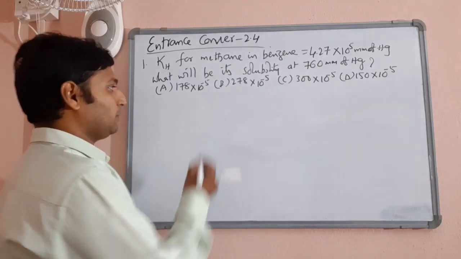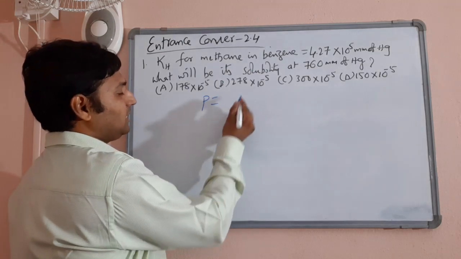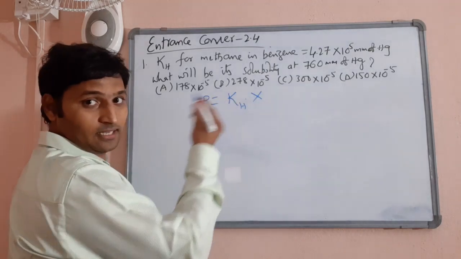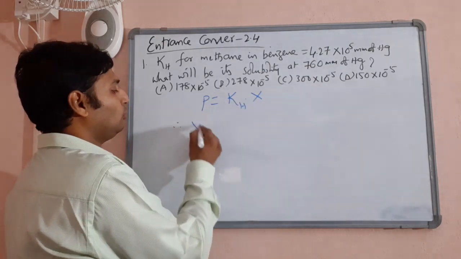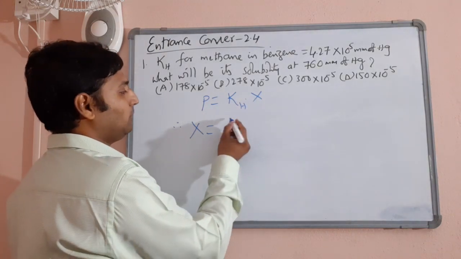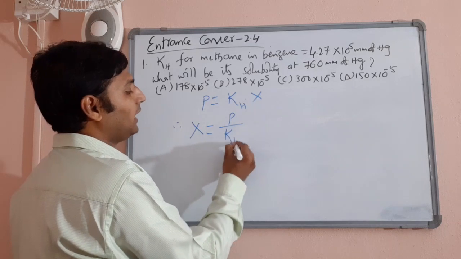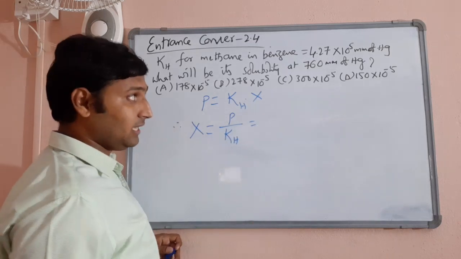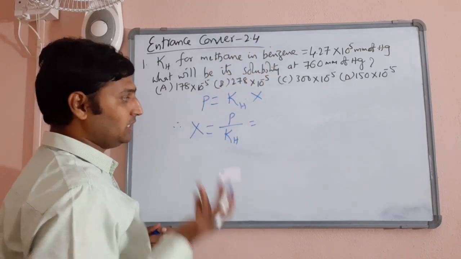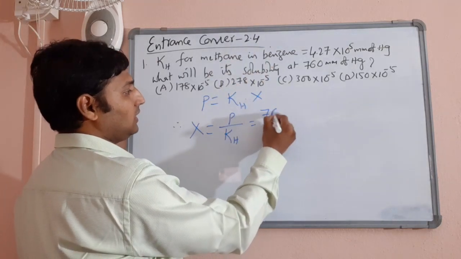Directly use the formula. Pressure is equal to Henry's law constant into mole fraction, that is solubility. You can't have an easier question than this. Therefore solubility is equal to pressure divided by Henry's law constant. Luckily both pressure and Henry's law constant values are given in the same units, so direct substitution, nothing else to do.